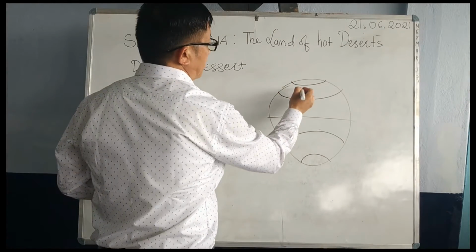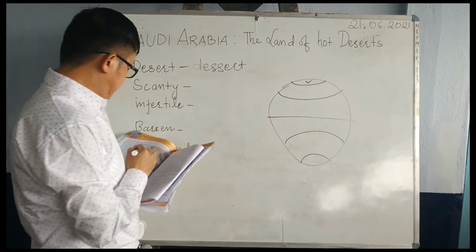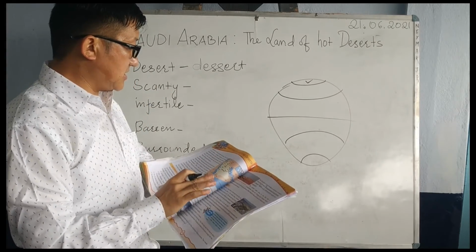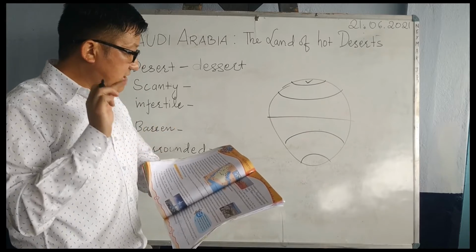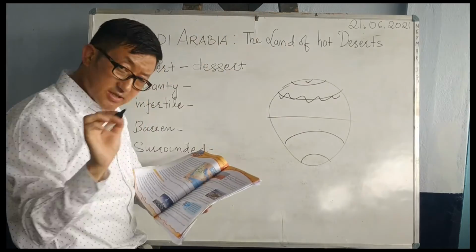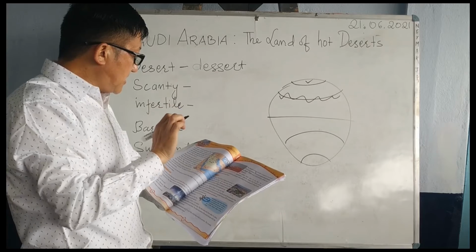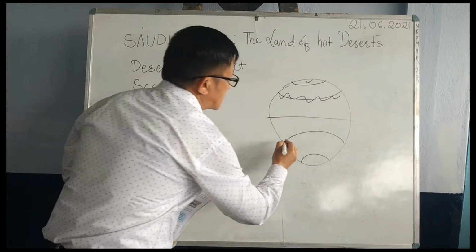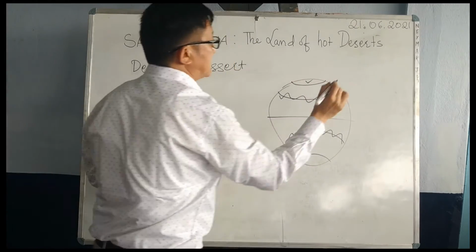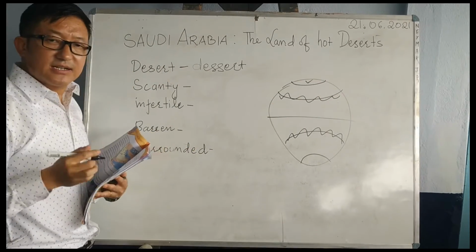Here in your textbook it is written that most of the deserts of the world lie near the Tropic of Cancer in the northern hemisphere and the Tropic of Capricorn in the southern hemisphere, which means the land of hot deserts is in this particular area of the earth.